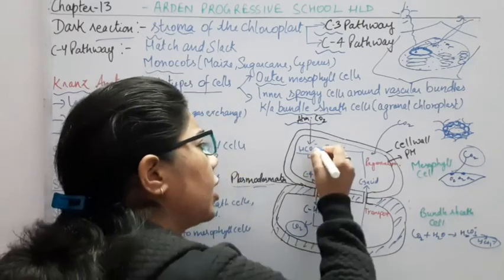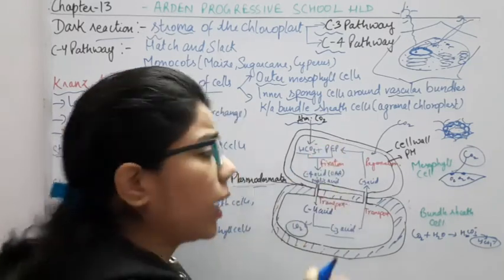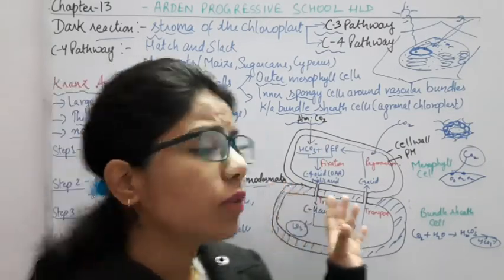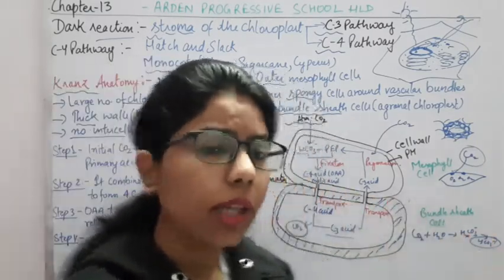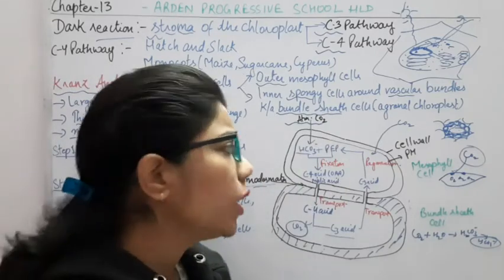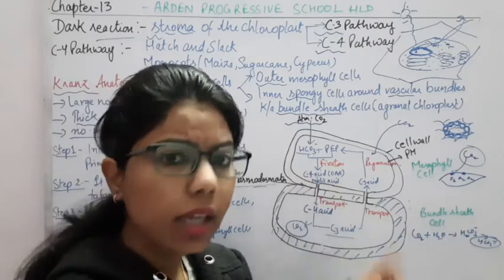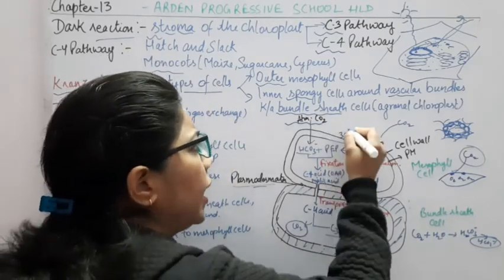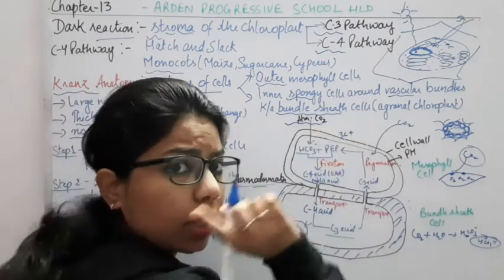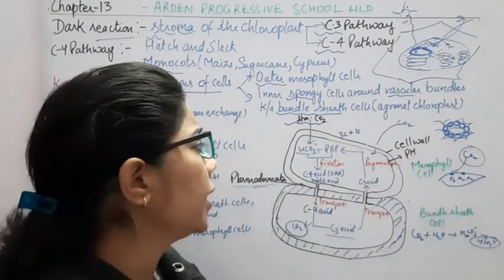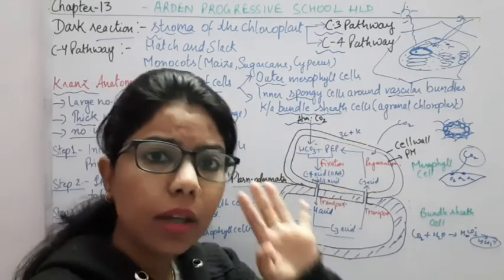Now this bicarbonate will be combined with the PEP. Now the question arises: what is PEP? Phosphoenol pyruvate. This phosphoenol pyruvate is a 3-carbon compound, and we are adding one more carbon from the CO2. So how many carbons will we get here? We will get a 4-carbon compound.